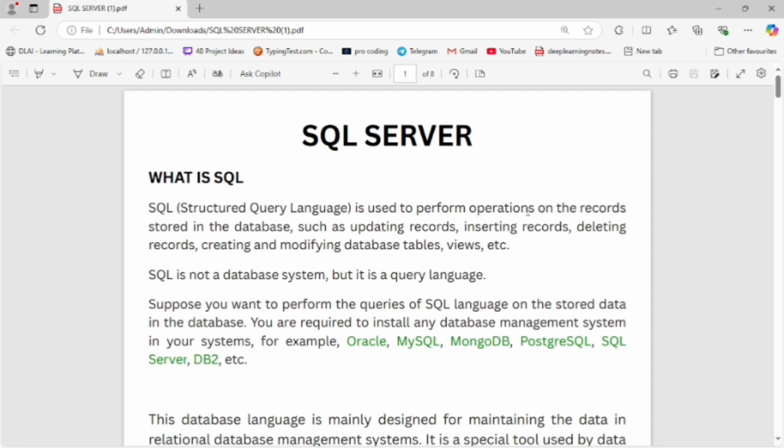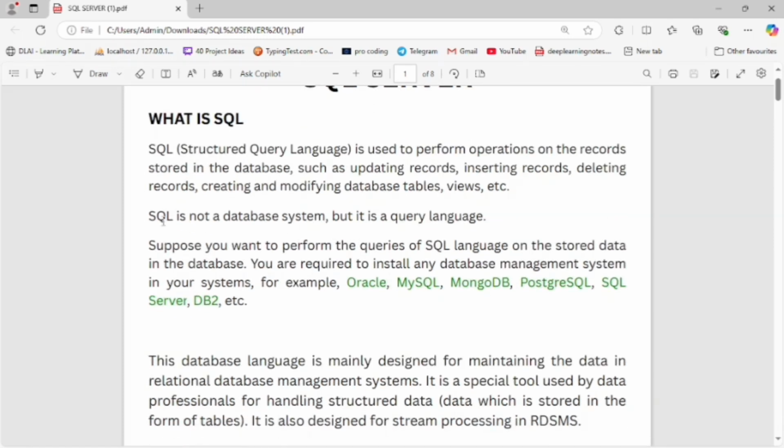SQL is used to perform operations on the records stored in a database, such as updating records, inserting records, deleting records, creating records, and modifying records, database, table, view, etc. Now, SQL is not a database system, but it is a query language.